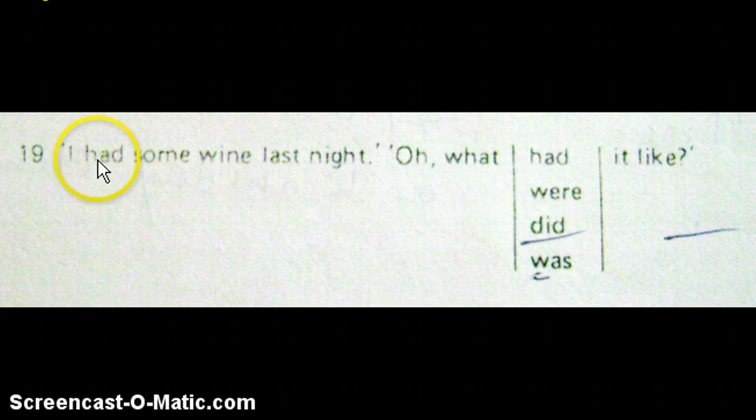Somebody says, "I had some wine last night," and in order to continue the conversation, in order to show that you are interested in continuing it, in this case you would say, "Oh, what was it like?" And "was" was actually the best suited answer rather than "did," which you have chosen.